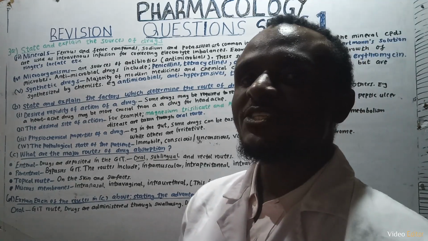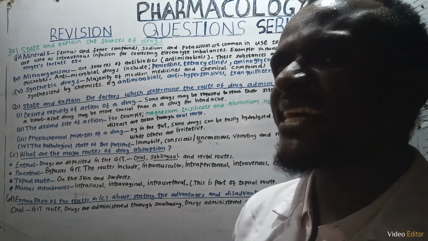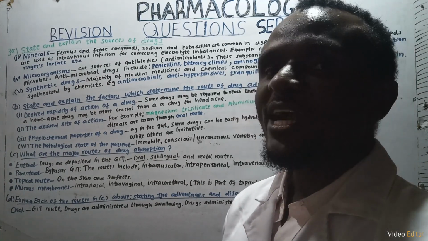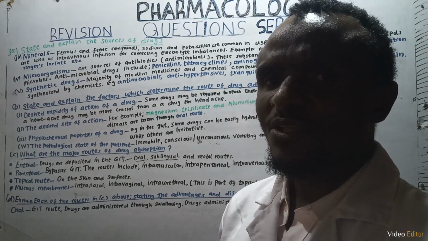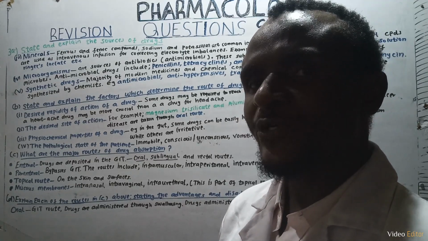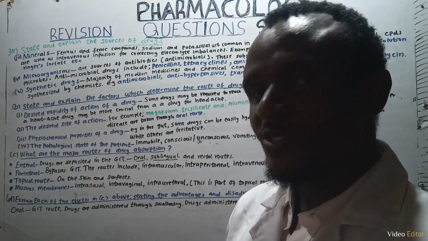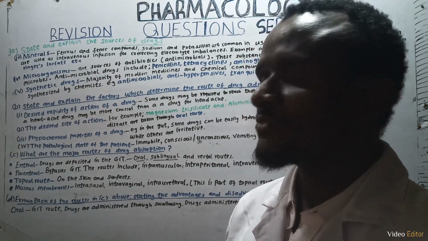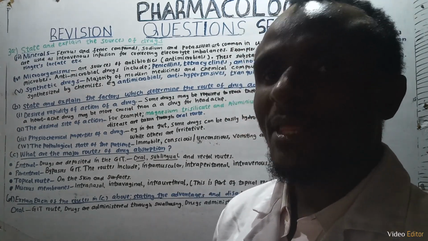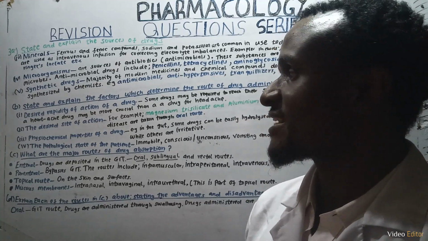Examples of such drugs include Hartmann's solution, Ringer's lactate, and normal saline. Then we have microorganisms. Microorganisms are sources of the majority of antibiotics. Antibiotics are normally obtained from microorganisms during their growth. Examples of drugs that are obtained from microorganisms include penicillins, macrolides, and tetracyclines, among others.